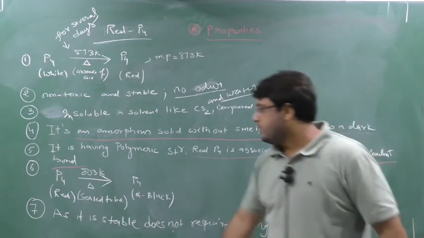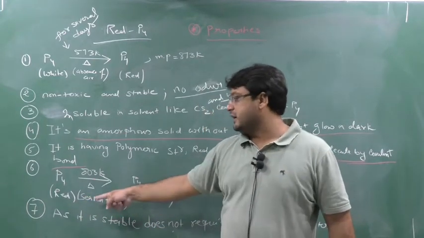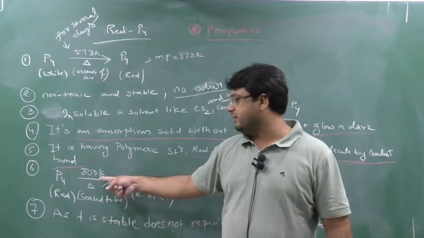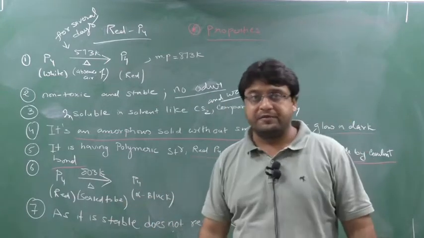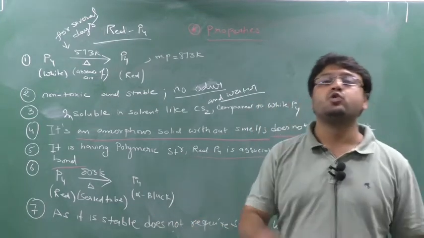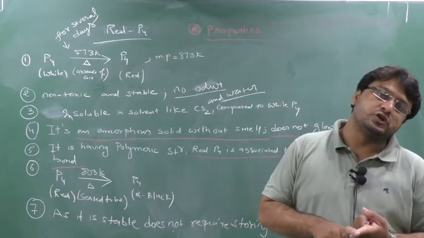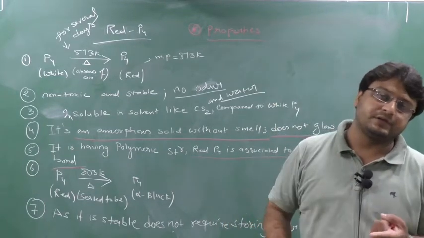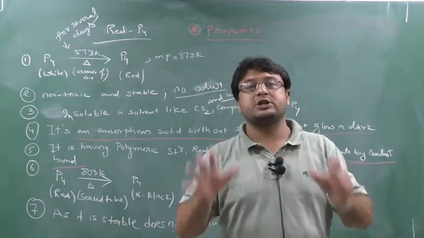Clear? Now see here, when you take red phosphorus and heat it at 803 Kelvin in a sealed tube, you will get the third allotropic form of phosphorus, that is alpha black phosphorus. So black phosphorus has two forms, alpha and beta. Black phosphorus has a lustrous metallic luster.